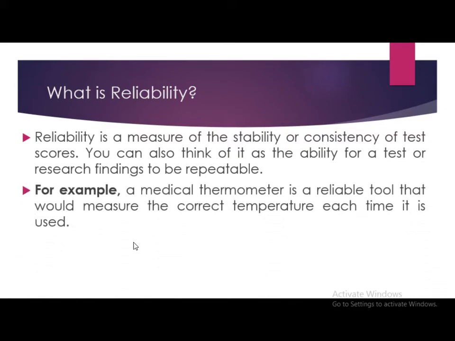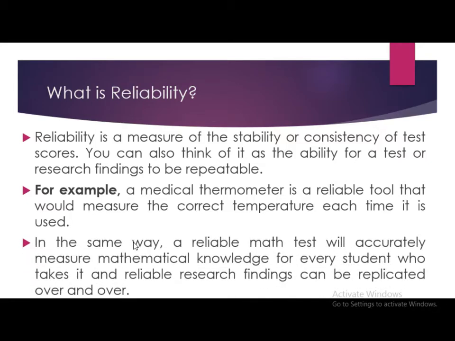For example, a medical thermometer is a reliable tool that would measure the correct temperature each time it is used. In the same way, a reliable math test will accurately measure mathematical knowledge for every student who takes it, and reliable research findings can be replicated over and over.